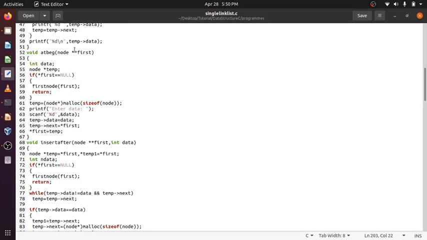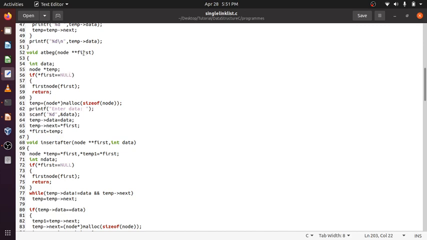If I hadn't declared it as a pointer to a pointer, if I had declared node star first, meaning a pointer to a structure, then I would have to return node star instead of void. Otherwise what will happen is first will only be pointing here, because star first things will be limited to here, things will not be reflected there.